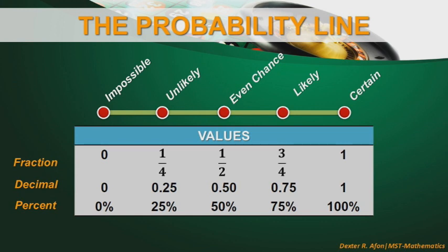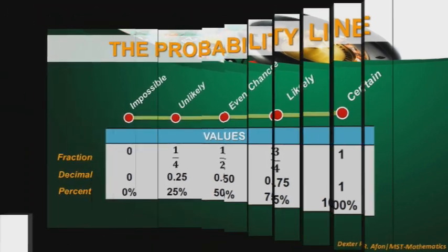We defined earlier that probability of an event is a number from 0 to 1 that measures the chance that an event will occur. Now, we will take a closer look at the probability line, which will emphasize the rules we have discussed. As you can see, the probability of an event can take the form of fraction, decimal, and percent. If an event will never happen, then its probability is 0. If an event is sure to happen, then the probability is 1.